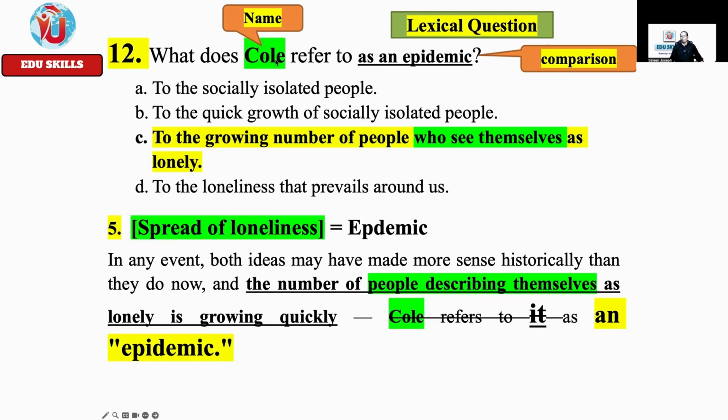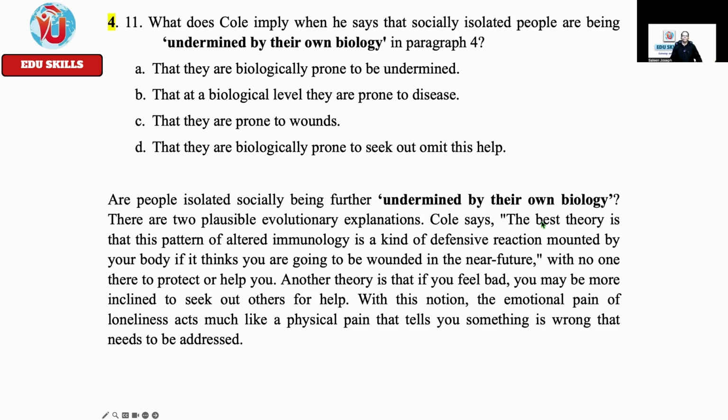Next is the answer. When there is a name in the question stem, you have to immediately go to the place where the name is, an epidemic. So here you don't get the answer after the sentence; you have it before the highlighted word. Epidemic is highlighted here, but you have the answer just before. I told you 90% it will be soon after the highlighted word, but sometimes there are exceptions where you will have to read the previous sentence. Even if there are other sentences following that highlighted word, sometimes you'll have to read the previous sentence as well. That's why I gave you this particular example.